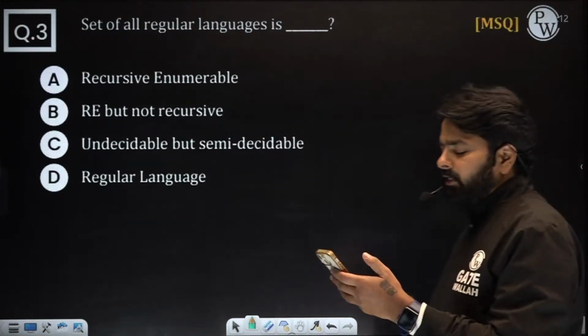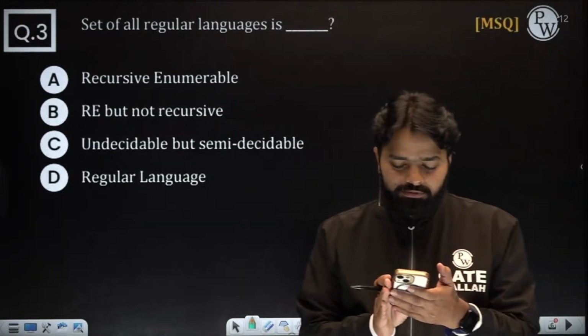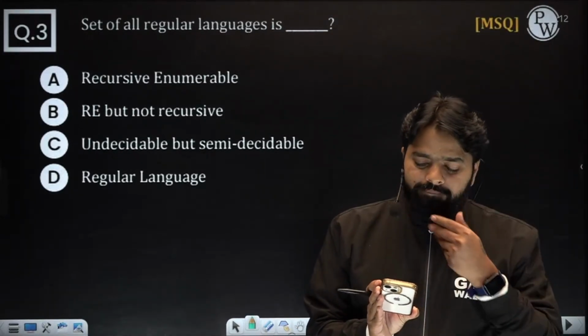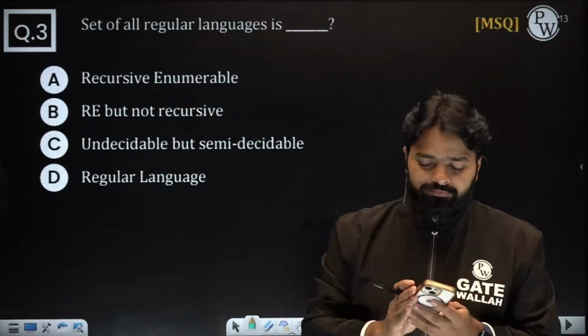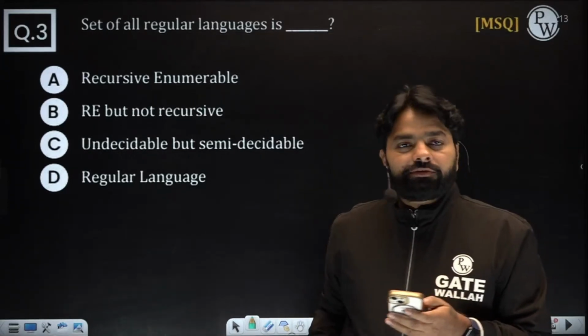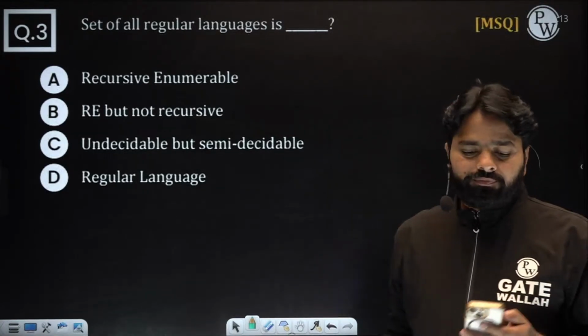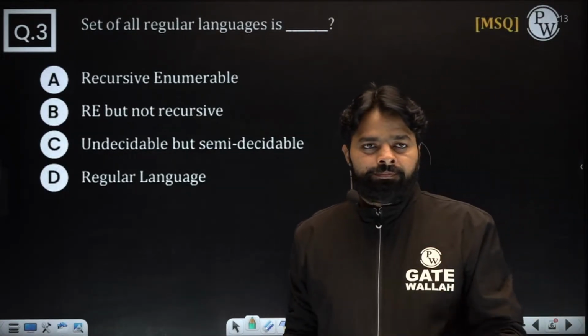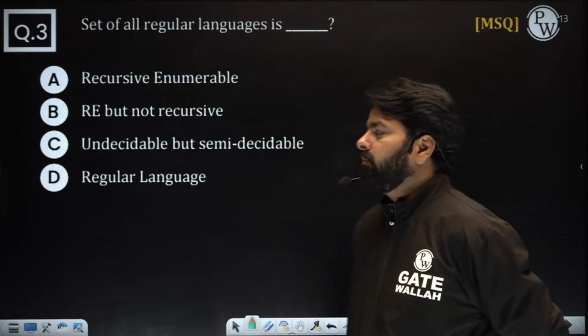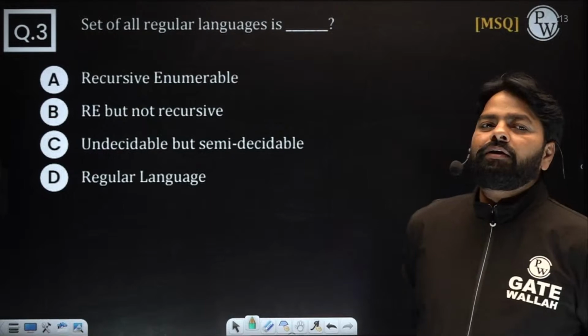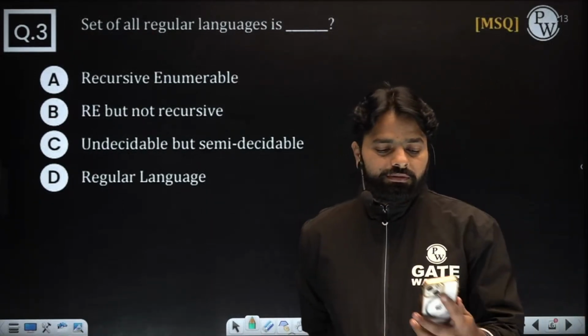Let's go to question number 3. Yeah, true, sure. I'll wait for that question, and whenever the grammar question comes, I'll repeat that. After this question 3, let's see if any grammar question comes, then we'll discuss types of grammars.